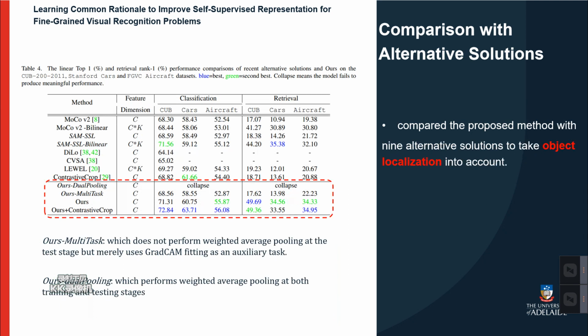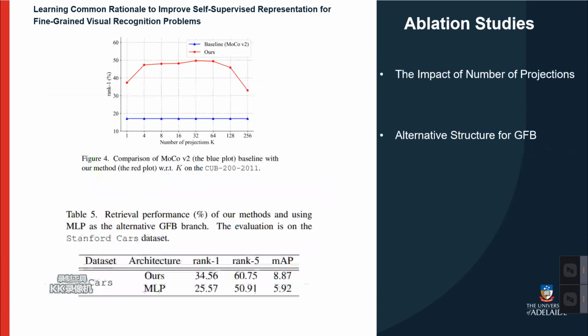Our method is featured by its capability of discovering the key discriminative regions, which is vital for fine-grained vision recognition problems. We compared the proposed method with 9 alternative solutions to take object localization into account. Compared with the other localization-aware self-supervised learning methods, our method shows a clear advantage, especially for the retrieval task.